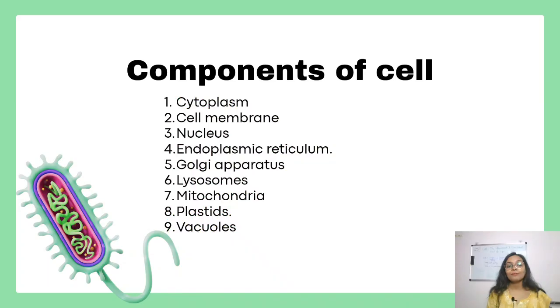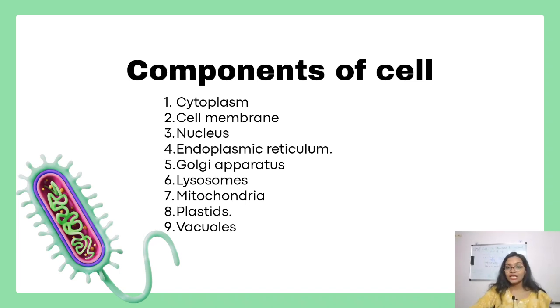Now come to the components of the cell. So first we have cytoplasm. Cytoplasm is the fluid content present inside the cell membrane. Next one is the cell membrane. Cell membrane is a thin flexible layer which surrounds the cell. Okay. Cell membrane is present both in plant cell and animal cell. But the cell wall, which is present outside the cell membrane, is present only in the plant cell.